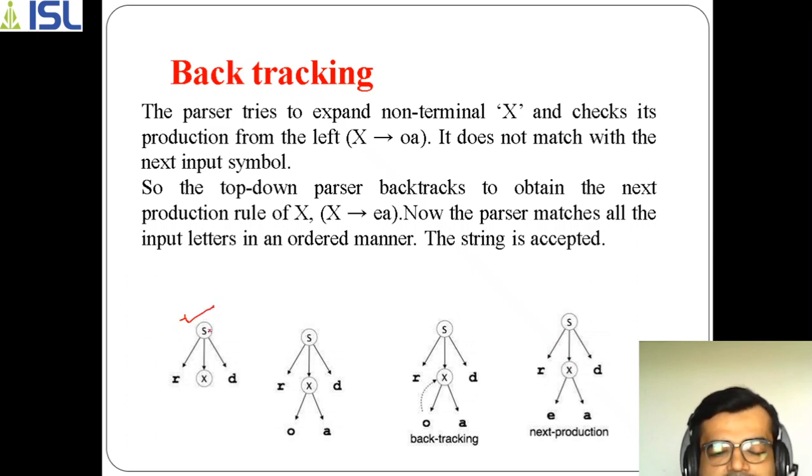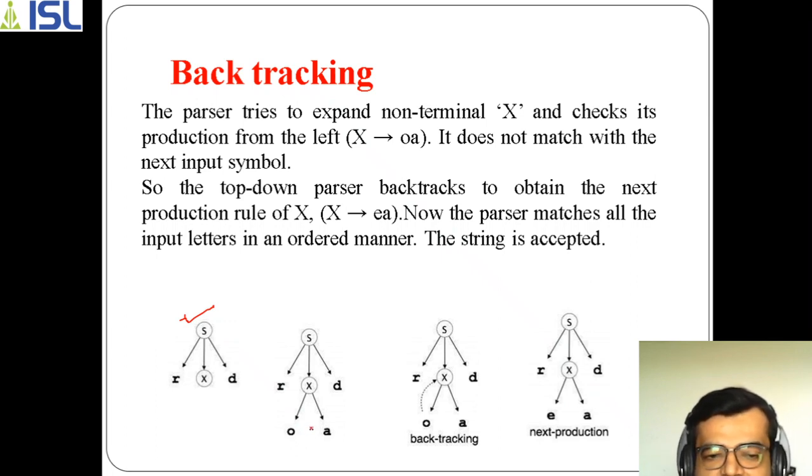Here is your start production, that is start symbol X. This is a terminal, that's why it is represented in a circle. R and D are terminals too, so they are represented normally. Now, what is X? Non-terminal. So again, first you go with an option, the first option, because it goes from the left side.